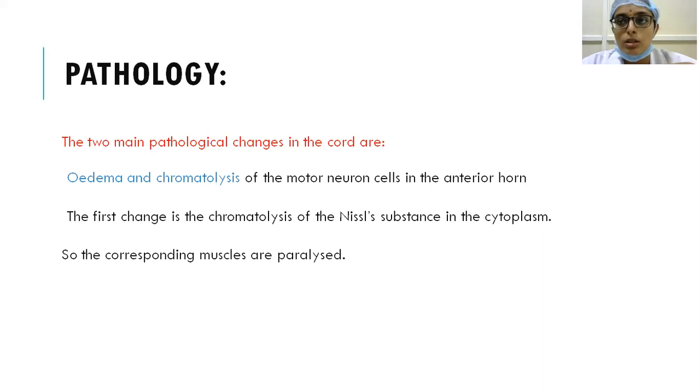Usually here, since the lower motor neuron is affected, the anterior horn cells, they cause lower motor neuron type of palsy, where you can find flaccid paralysis and some fasciculations. The tendon reflexes are diminished. So this is the main pathology. However, after some time, the nerves start regenerating, and then gradually the muscles start recovering.